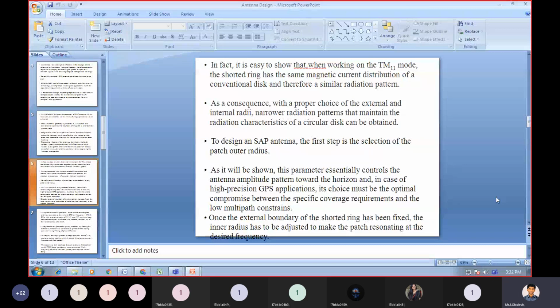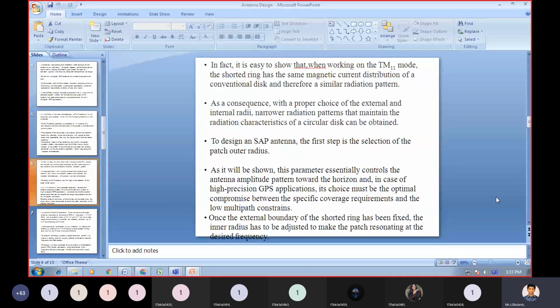To design a shorted annular patch antenna, the first step is the selection of the patch outer radius.